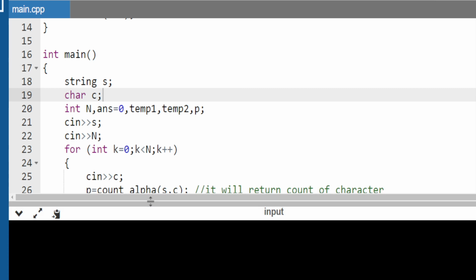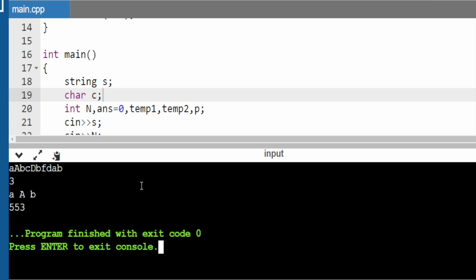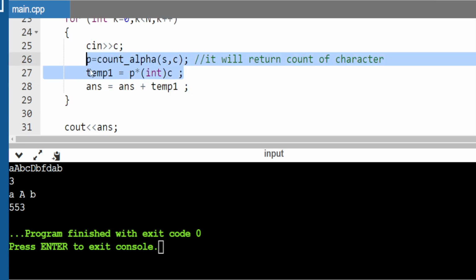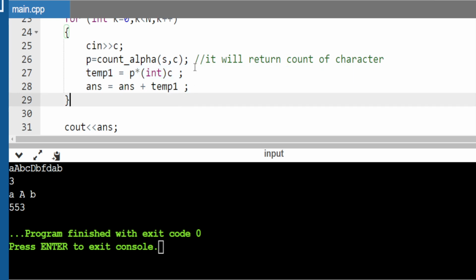Okay, so let's see, first input is, guys, our string, that is capital A, B, C, D, B, F, D, A, B. Okay, next we have 3 and capital A and B. Yes, 5, press enter, we got 553. Clear? Done. I did it correctly, guys, at least I remembered something. I still remember a little C++, good, I felt nice knowing that.